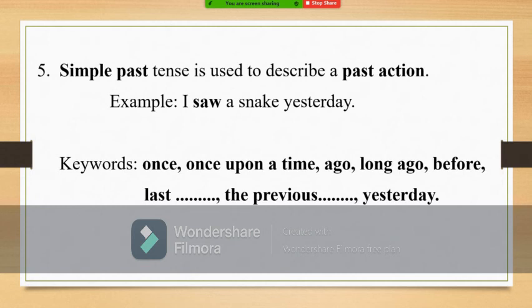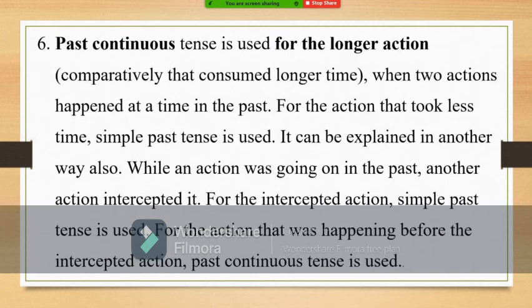Example, I saw a snake yesterday. It happened yesterday, so it is a past action. Here only one action is mentioned, so we use past tense. Here the keywords are once upon a time, ago, long ago, before, last month, last week, last year, the previous month, the previous year, and yesterday.